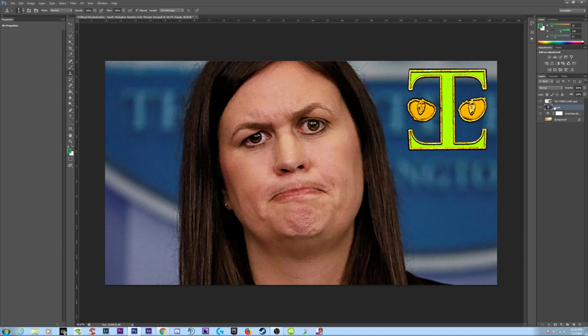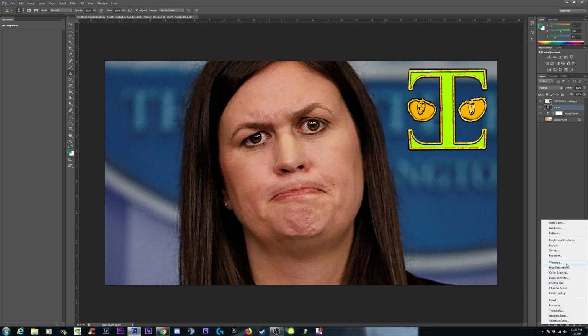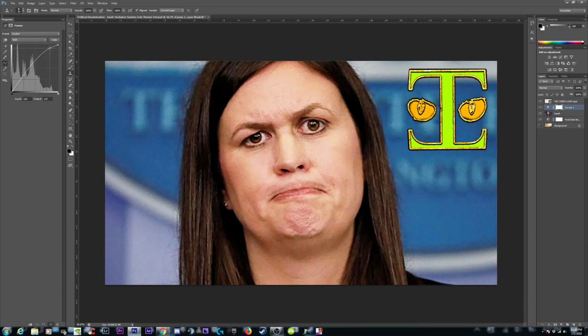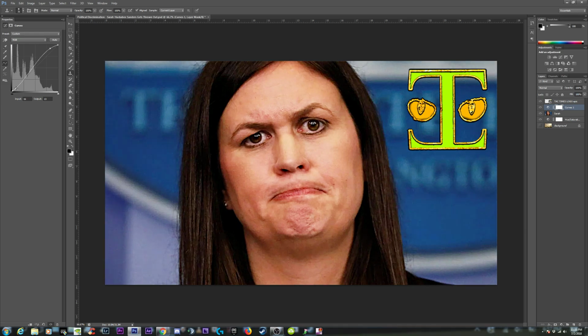Okay. Alright, next up we want to bring in over here a hue, and actually let's pull in the curves first. And the curves, we just want to pop the brights out and possibly darken the lows a little bit, but not so much.